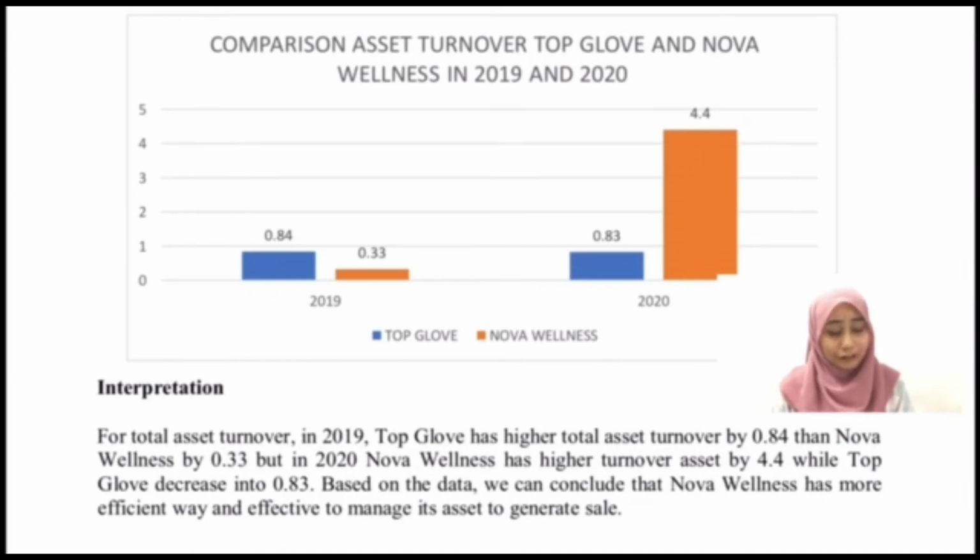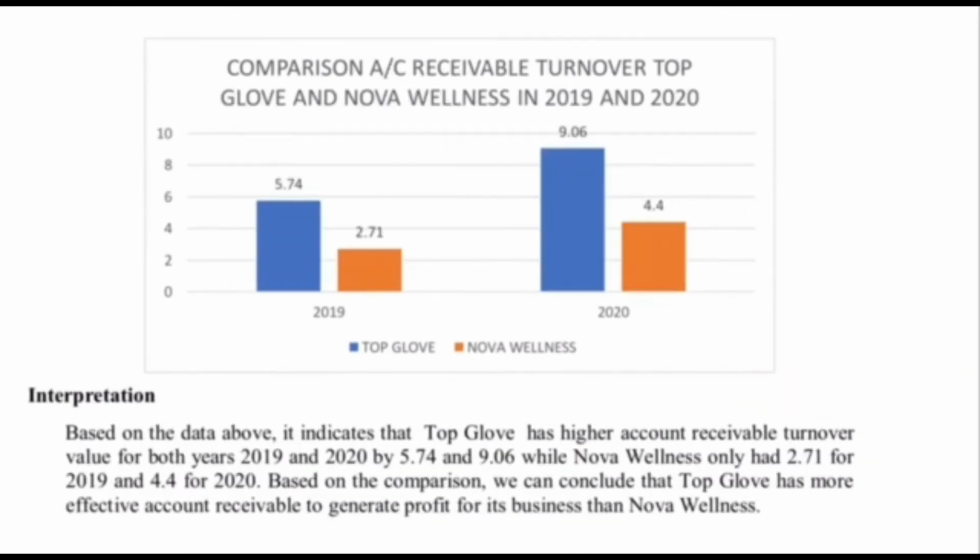So we conclude that Nova has a more efficient and effective way to manage its assets to generate sales. Lastly is the comparison of accounts receivable turnover for both companies. It indicates that Top Glove has higher accounts receivable turnover for both years, at 5.74 and 9.06, while Nova had 2.71 and 4.4. So we can conclude that Top Glove has more effective accounts receivable to generate profit.